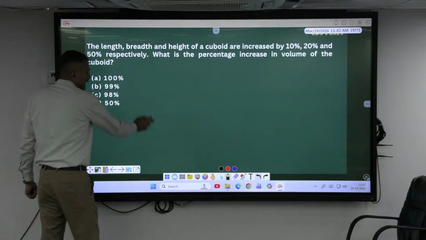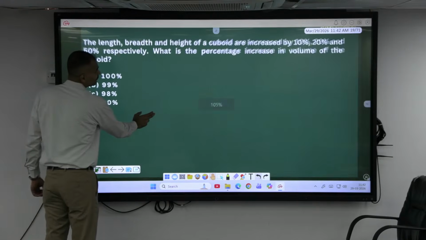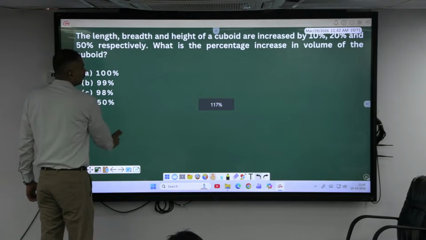Again there is a successive question here, which is in the form of a cuboid.